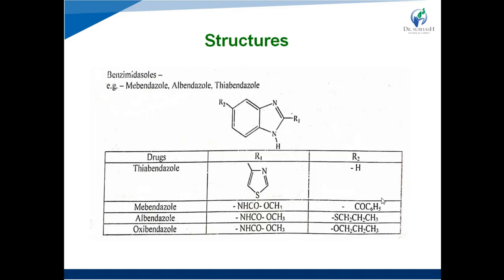In the case of mebendazole, R1 is NHCOOCH3 and R2 is a benzoyl group, COC6H5. In the case of albendazole, R1 is the same as mebendazole, that is NHCOOCH3, and R2 is SCH2CH2CH3.